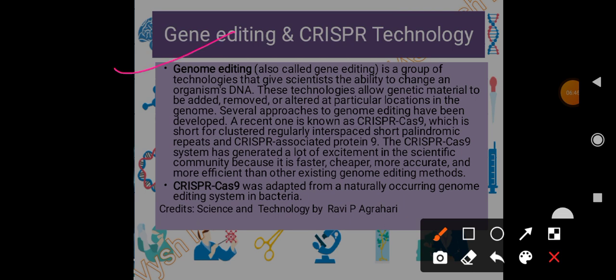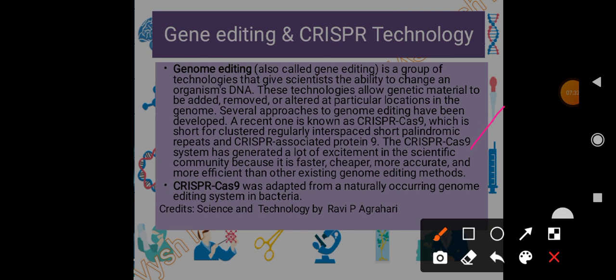Genome editing, so it is also called gene editing. It is a group of technologies that give scientists the ability to change an organism's DNA. So these technologies allow genetic material to be added, removed or altered at particular locations in the genome. Several approaches to genome editing have been developed. A recent one is CRISPR or Cas9, which is short for clustered regularly interspaced short palindromic repeats, and CRISPR-associated protein 9. Okay, this is the full form of CRISPR Cas9. If you can remember, please do, otherwise leave it, fine.